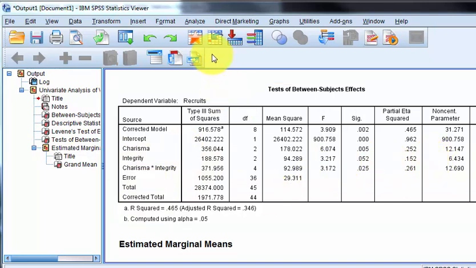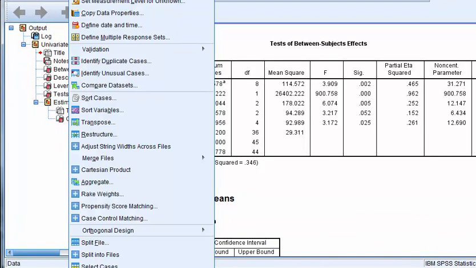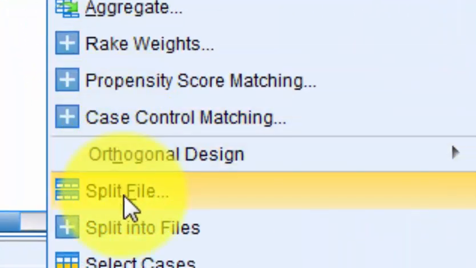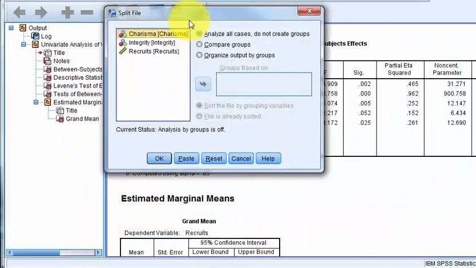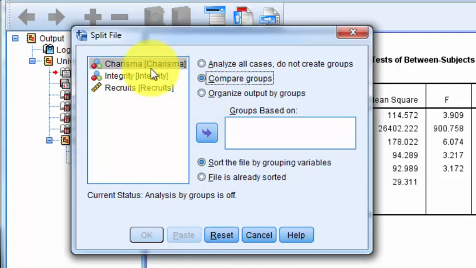So let's just split the file. We're going to go to data, and you can't see it down here, but it's on split file. Let me try to pull this up for you. Data, and there it is right there. Split the file. And I'm going to split this across the charisma groups.